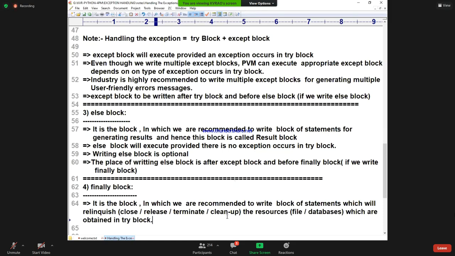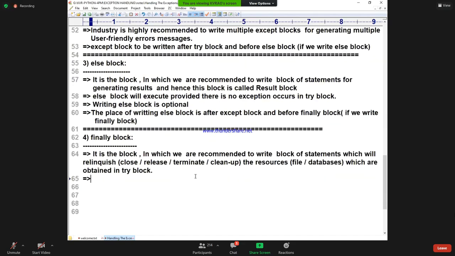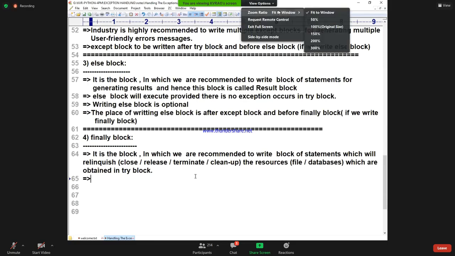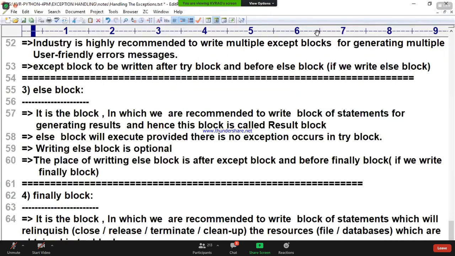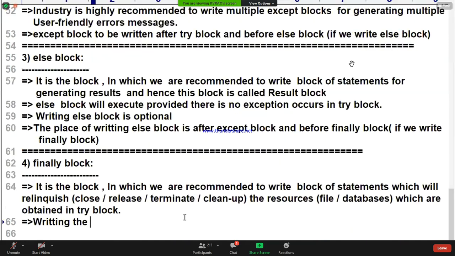Right? Done. Now tell me, is writing the finally block mandatory or optional? Everybody, is writing the finally block mandatory or optional? Optional. Writing the finally block is optional.